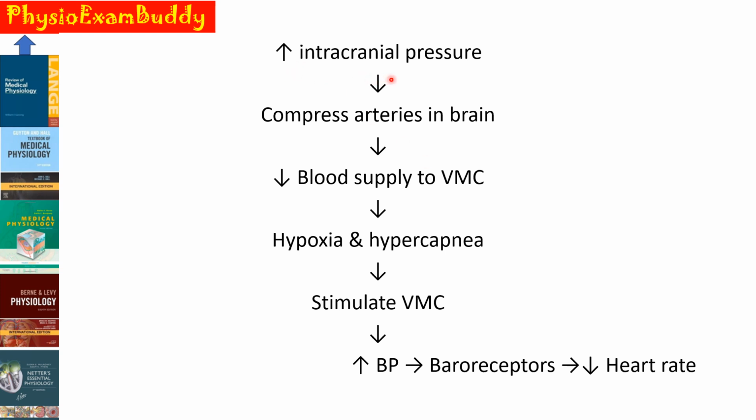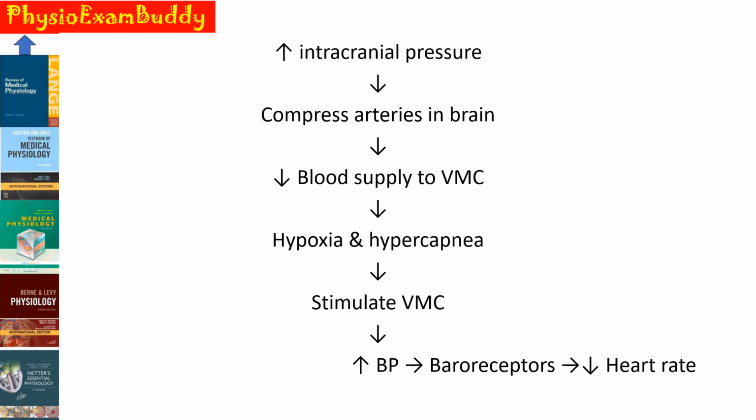Whenever there is an increase in the intracranial pressure, it causes compression of the arteries in the brain, which will decrease the blood supply to the vasomotor center, decreasing the oxygen and increasing the buildup of carbon dioxide. This hypoxia as well as hypercapnia will stimulate the vasomotor center and cause an increase in the blood pressure, which will stimulate the baroreceptors and cause a decrease in the heart rate by decreasing the sympathetic stimulation. That is how increased intracranial pressure will cause a decrease in the heart rate. That is the Cushing reflex.